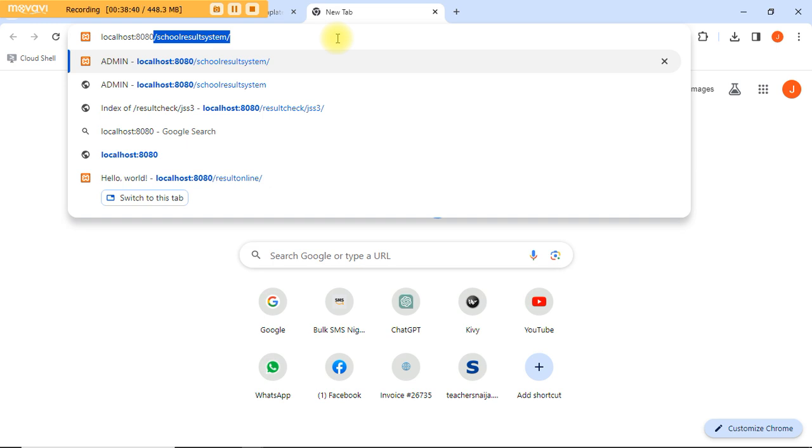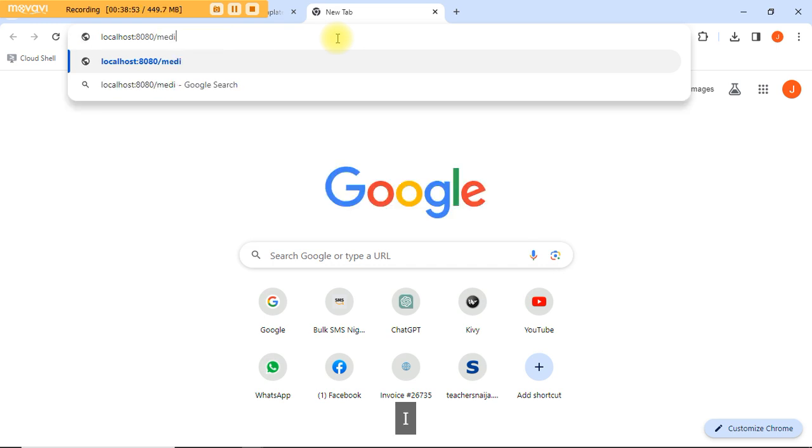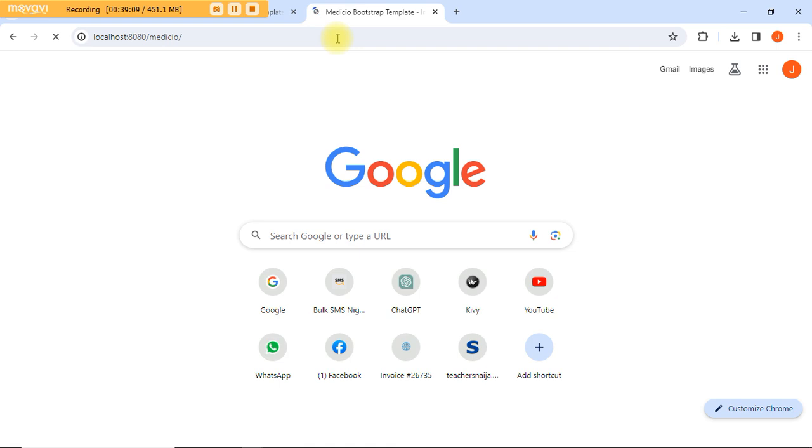So now that we've done this, I will now type a slash. What is the name of our folder now? Is it Medisio? Okay, so we'll now type Medisio. If we get the spelling correctly, as soon as I press enter, the template will load. But if we don't get it correctly, if I press enter, it should show us an error. So I just press the enter key on my keyboard.